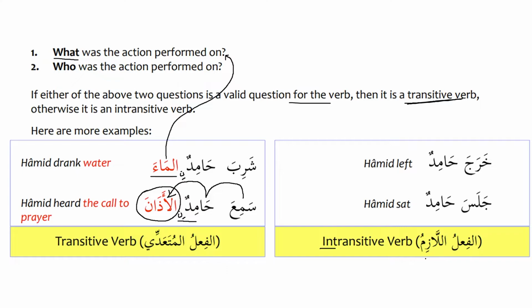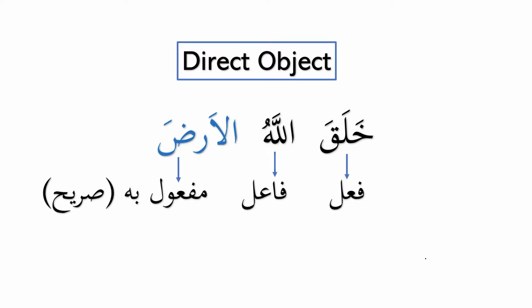I hope it's clear. Now, basically, the grammarians say that there are two types of objects. One is called direct object, as we can see over here. خَلَقَ اللَّهُ الْأَرْضَ. So, خَلَقَ is the fi'l, Allahu ismul jalala is the fa'il, and al-ard is the maf'ul bihi. So this is called maf'ul bihi sarih. Yani this is direct object. What should we call it? Direct object. So that's why it is called as-sarih.